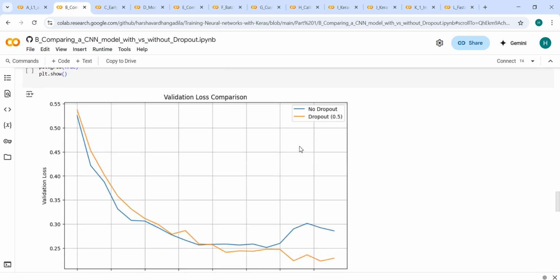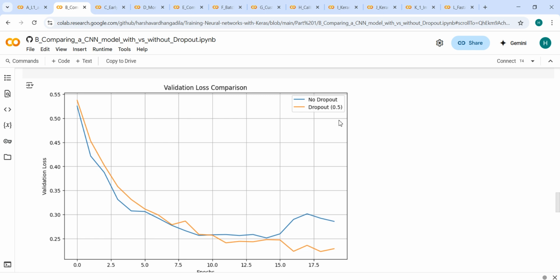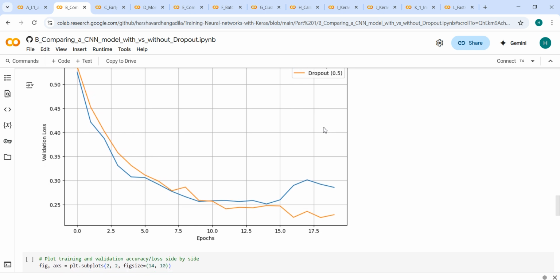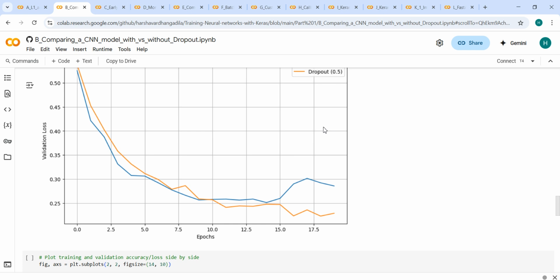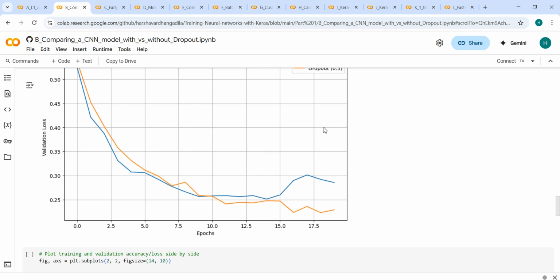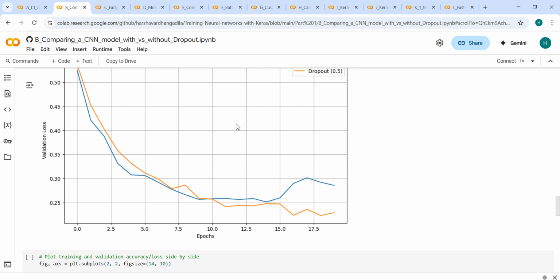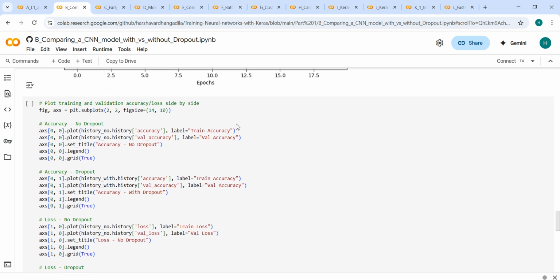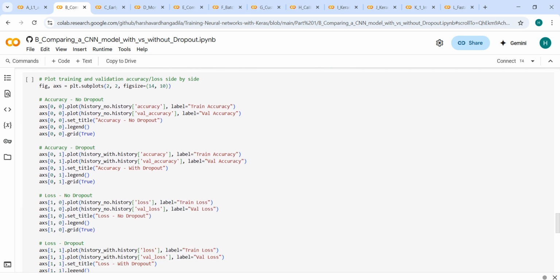Then moving on to comparing the validation losses. The dropout model maintains lower loss values and avoids sharp spikes, whereas the model without dropout dips early but gradually creeps up. This is classic overfitting behavior. Here, loss tells us how well calibrated the predictions are, even when accuracy appears similar.